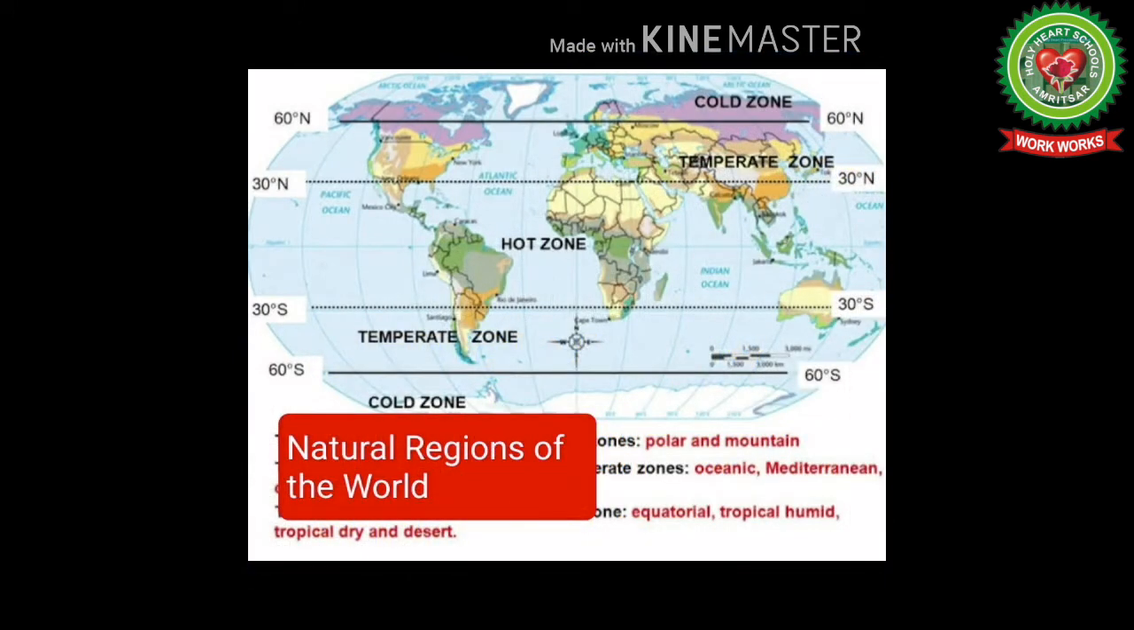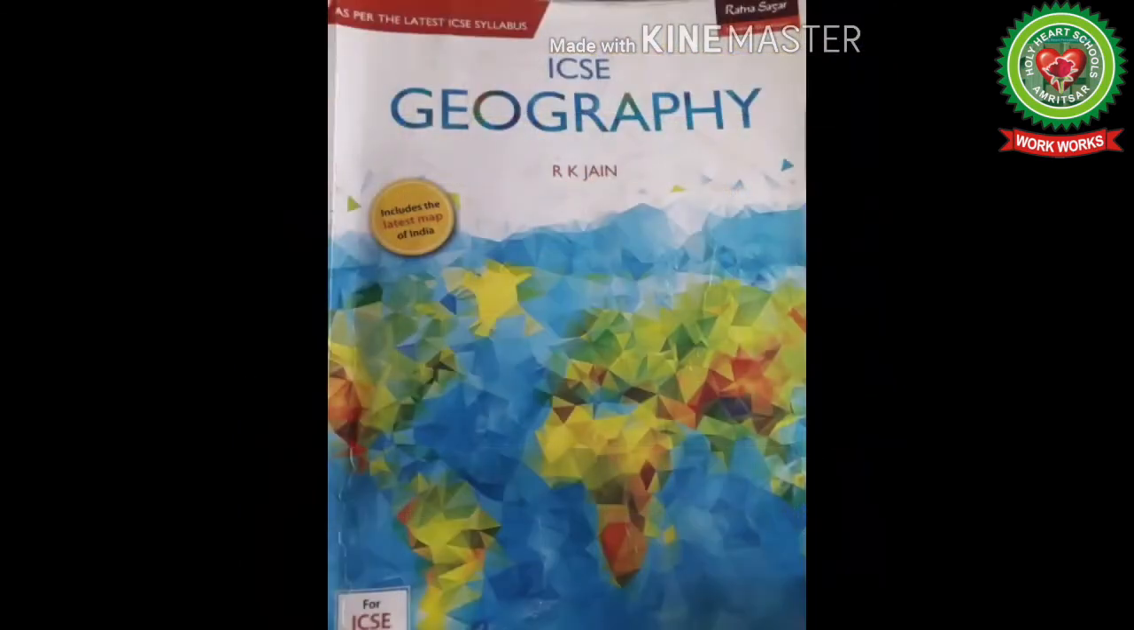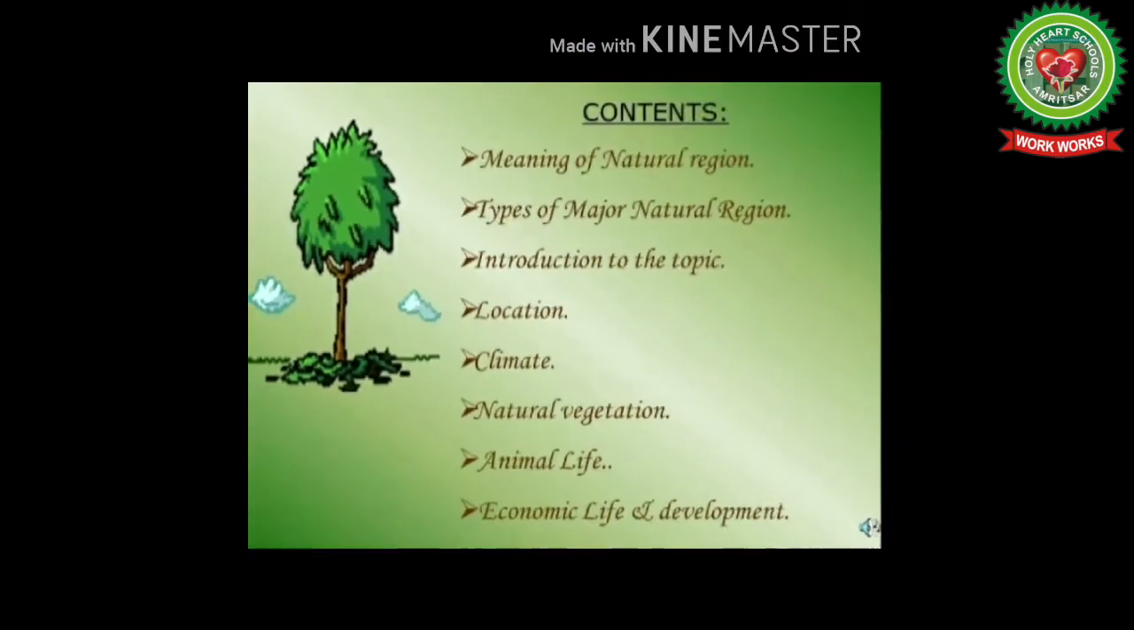Today we are going to start with a very interesting topic, that is natural regions of the world. That is your chapter number 18, which is given on page number 146 of your geography book. Students, in this video we are going to give focus on meaning of natural regions, types of major natural regions, introduction of the topic, location, climate, natural vegetation, animal life, economic life, and development.